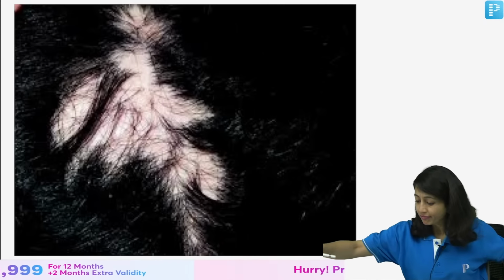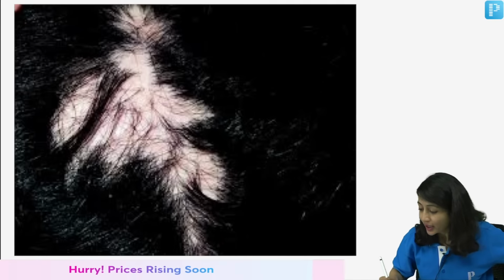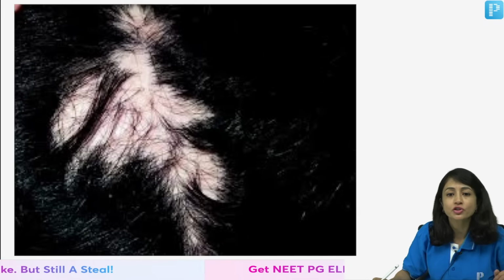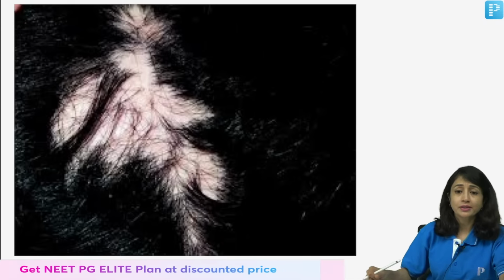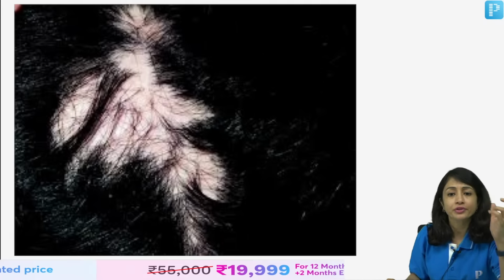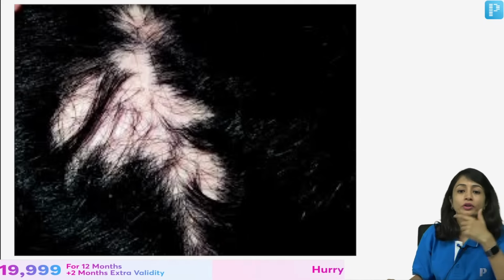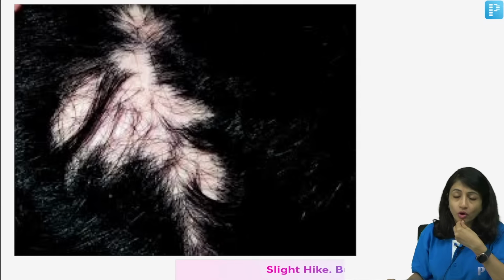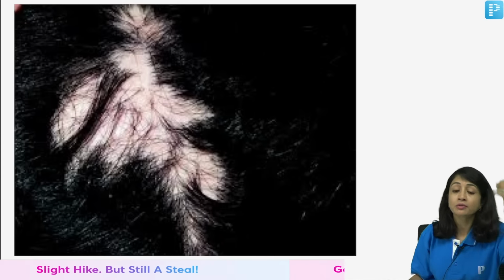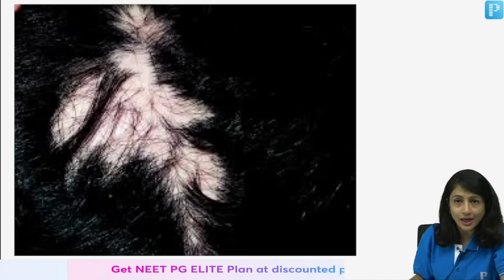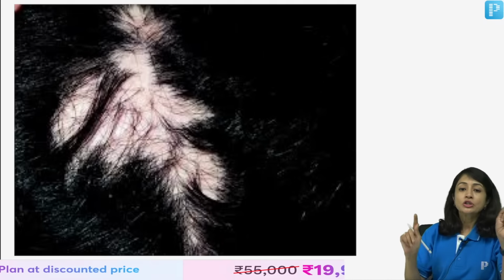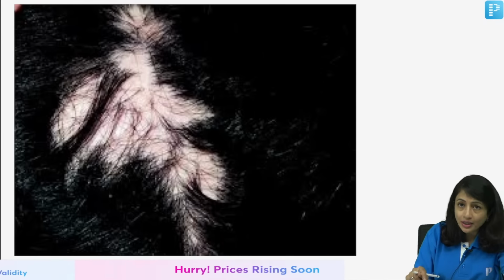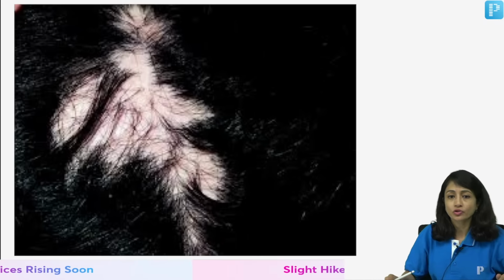Good question, Dr. Devaki. Why do we give spironolactone in both androgenetic alopecia and hirsutism? Because in both the conditions, the cause is hyperandrogenism. Now, androgen or testosterone is a weird hormone which has different effect on the beard area and on the scalp. So, if you have hyperandrogenism, you will grow hair on the face. So, females will have hirsutism and it causes thinning of hair on the scalp, and so the patient has androgenetic alopecia. So, androgens have reverse action on scalp and beard, and that is why you use spironolactone, which is an anti-androgen, for both hirsutism and for androgenetic alopecia.